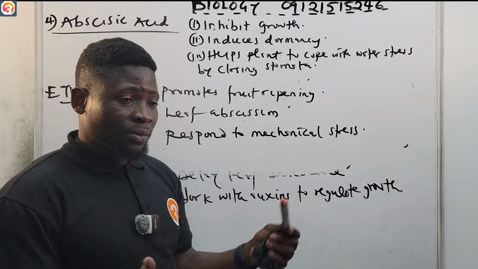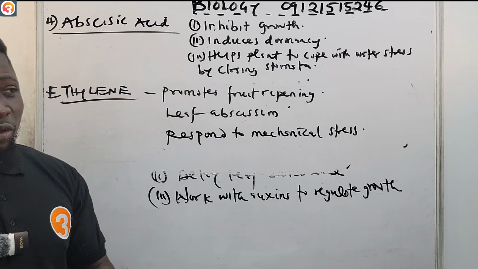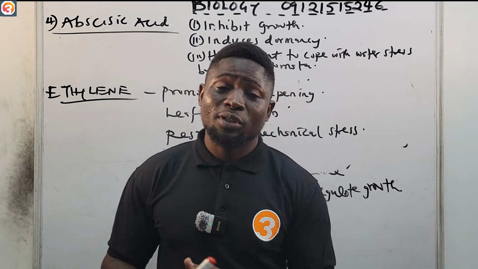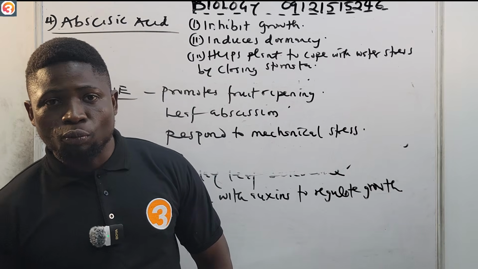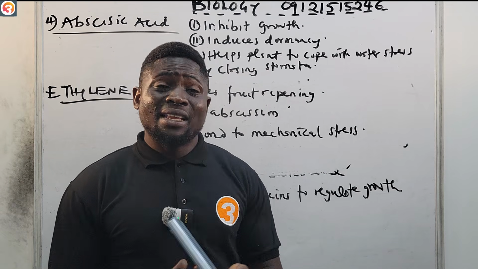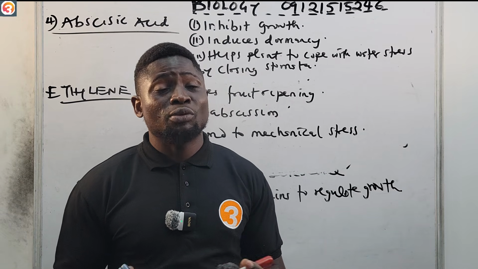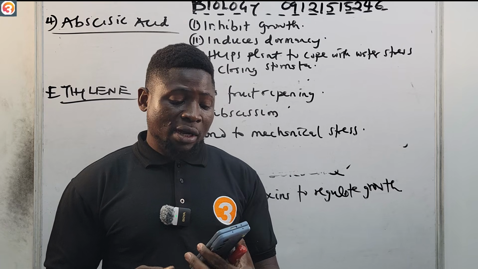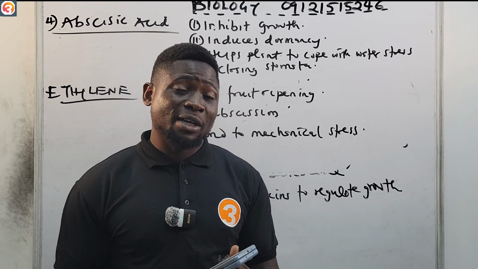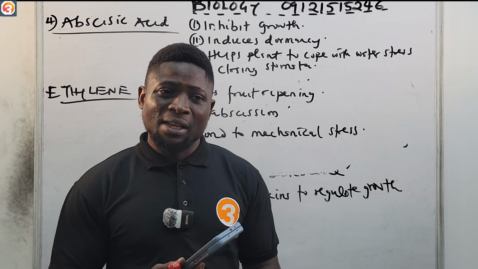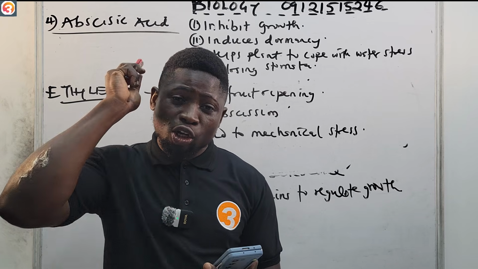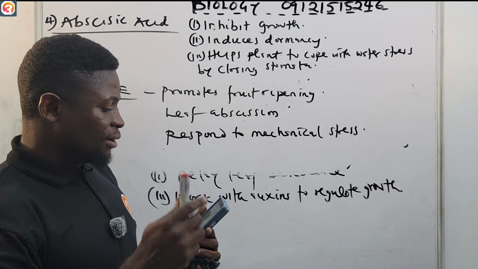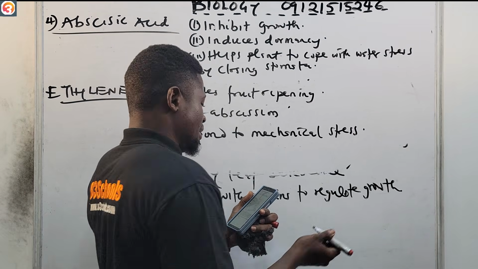All right, so we have seen the plant hormones: the auxins, gibberellins, cytokinins, the abscisic acid and the ethylene. Now we have to go to the O3 Schools app and answer questions to build our confidence. After this class, you will discover that most of the questions we're going to see will be very easy, so most of them will be assignments for you. I'm only going to display a few of them. You want to find the remaining ones from the application, answer them, and give me the answers in the comment section, because they are becoming very easy.